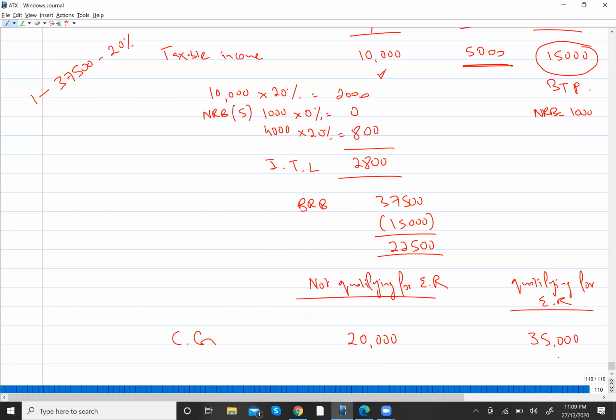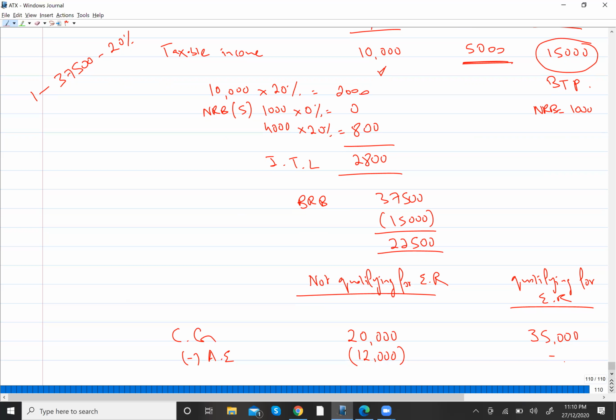Now we have to minus the annual exemption, right? Because we don't pay tax on capital gain, we pay tax on taxable gain. The annual exemption will be first deducted from gain not qualifying for ER, because over there we pay more tax, so I will try to reduce my tax liability from here. So I will be deducting 12,000 from gain not qualifying for ER. This has fully utilized my annual exemption, so gain qualifying for ER will not receive any annual exemption, because it is already used. Now we don't have any capital loss in the question, so I will just net them off. That will give you your taxable gain.